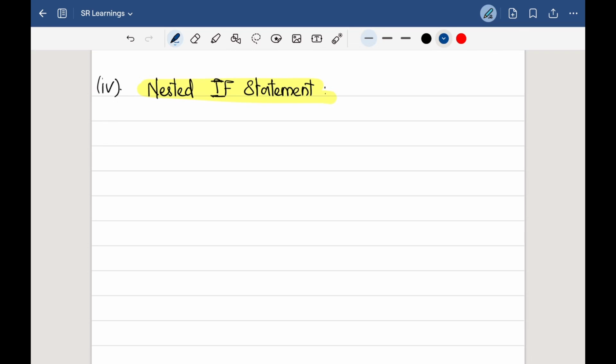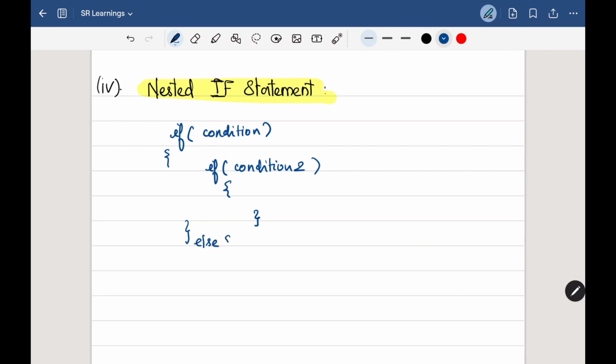So the syntax of the nested if statement is, if we have one if statement with a condition, and if this condition is true, within this we may have another if block that is doing another condition check. This is how the nested if statement works. And even for the else block, we may have another if and else block. So this is called a nested if statement.